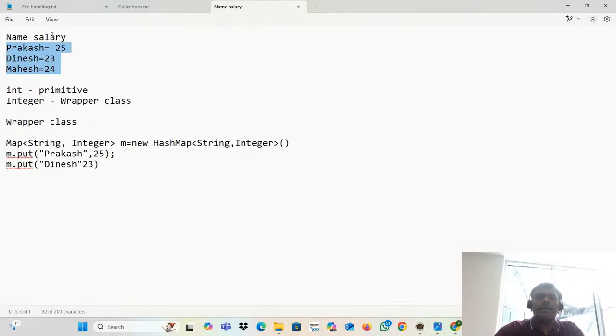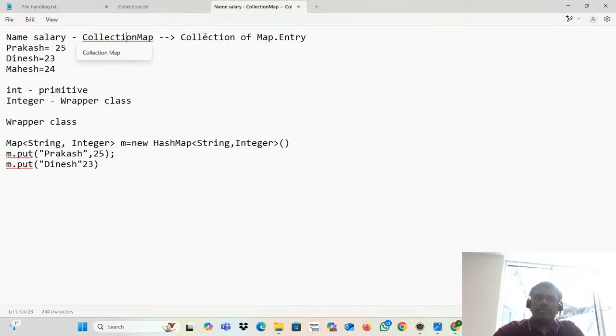This stuff, Prakash 25 and everything, they are calling a collection map. What do you mean by collection map? Collection map is a collection of Map.Entry. What do you mean by Map.Entry? This is one Map.Entry.